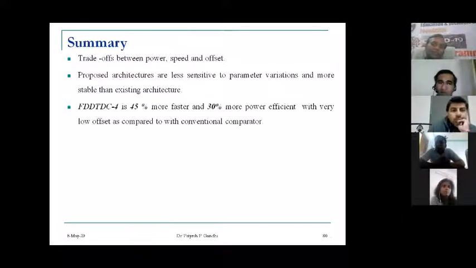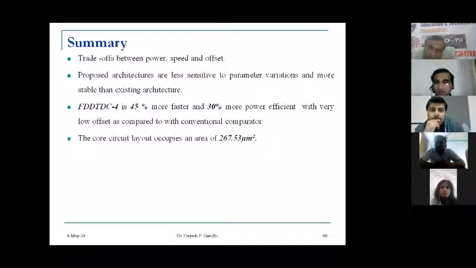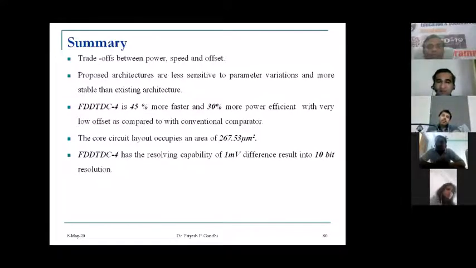So if we go by all the proposed comparators, the final comparator, that is PC10, which I have named FDD TDC4, the fully differential double tail dynamic comparator 4, is 45% faster and 30% more power efficient with very low offset as compared to the conventional comparator. The core circuit layout occupies a total area of 267.53 square micrometers. FDD TDC4 has the resolving capability of 1 millivolt difference, so it can work up to 1 millivolt difference. So it will result in 10-bit resolution.